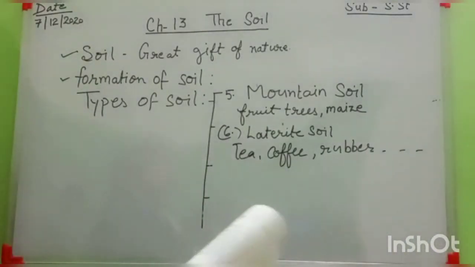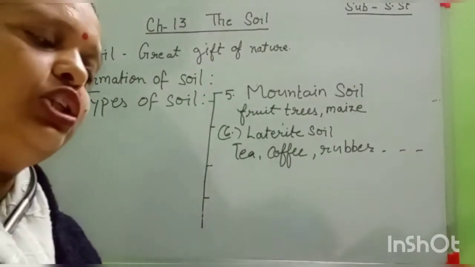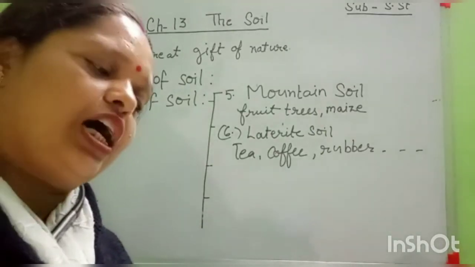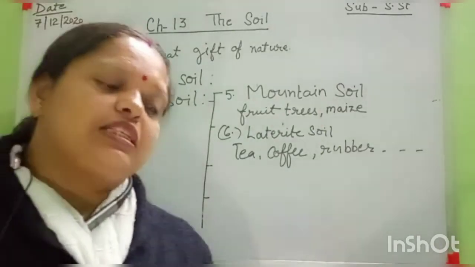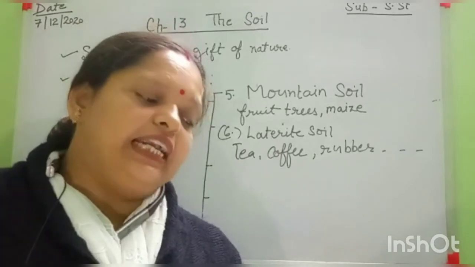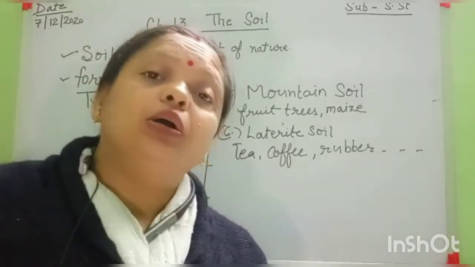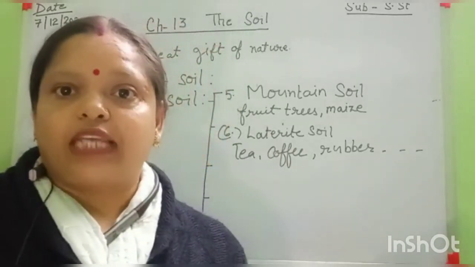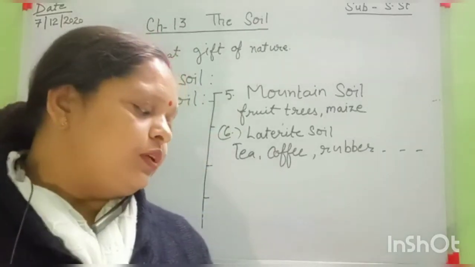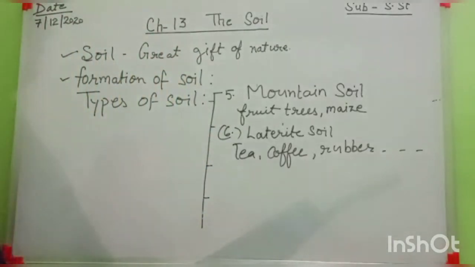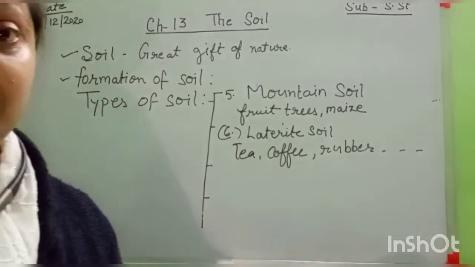Cash crops. What is the meaning of cash crops? Cash crops means crops like sugar cane, jute, tea, etc., which are readily sellable and can earn good profit. Okay students, the laterite soil is found in areas with heavy rainfall.